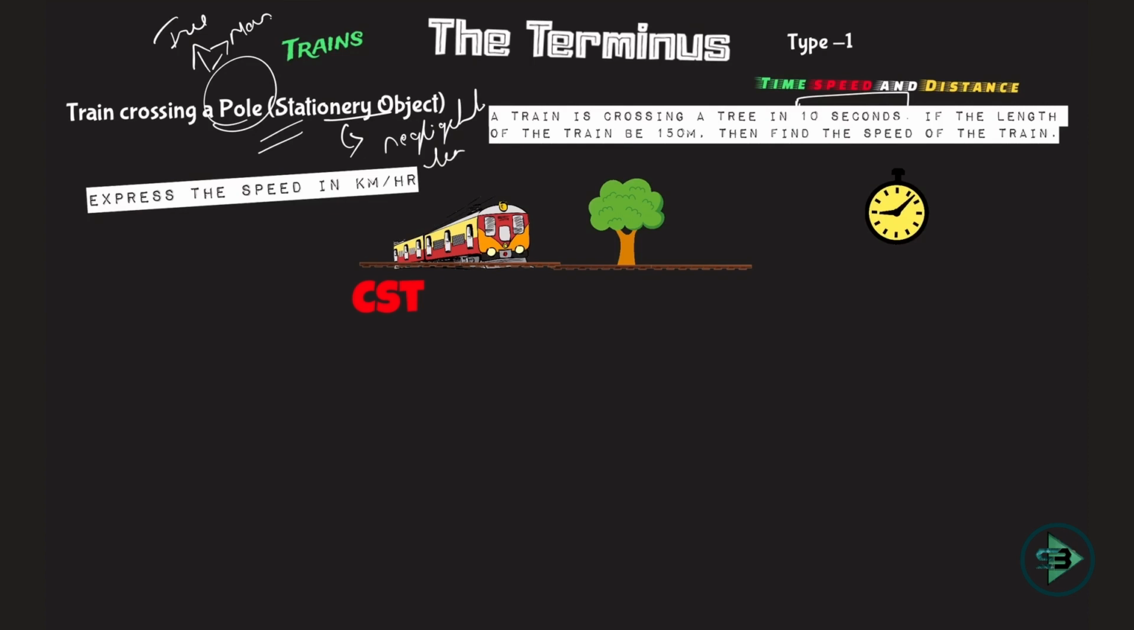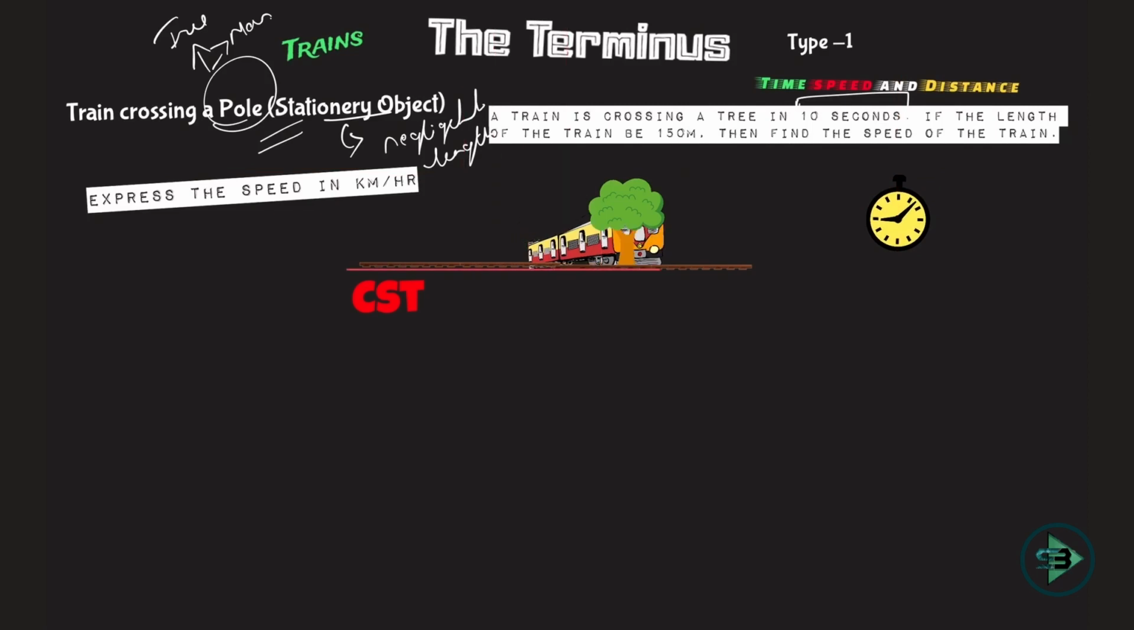What is negligible length? The length of that object is very less as compared to the length of the train, and that's why we call the length to be a negligible length. Now what is given to us, as I told you, is the time taken by this train to cross this tree completely. And I told you when I will start the stopwatch and when I will stop the stopwatch. The train is just touching the tree, it crosses the tree completely and I stop the stopwatch.